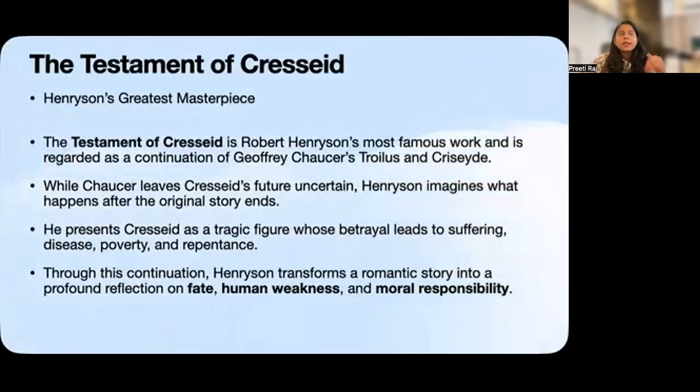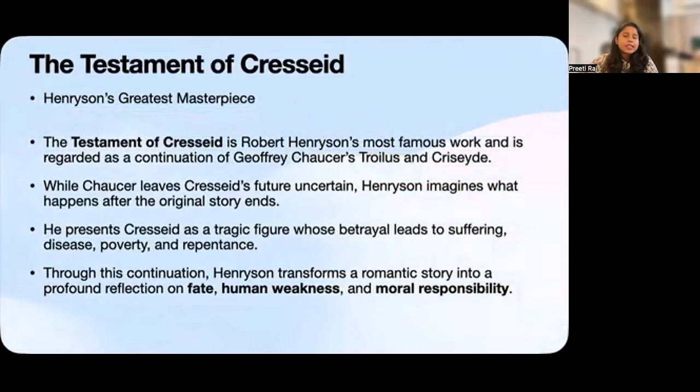So he did not simply tell us that Cresseid made a mistake, therefore she must be punished. Instead, he made us think about a much larger question. Why do human beings make wrong choices? How much control do we actually have over our fate? Can suffering lead to repentance? And questions like, should a person who has made a mistake receive only punishment or also sympathy and forgiveness?